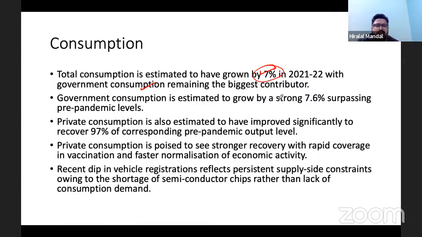In fact, government consumption is expected to increase by 7.6%, and you can see private consumption is making a strong recovery with the rapid rise in vaccination and faster normalization of economic activity. As normalization is seen, people started working and participating in events, and the result is that their expenditure has also gone up.